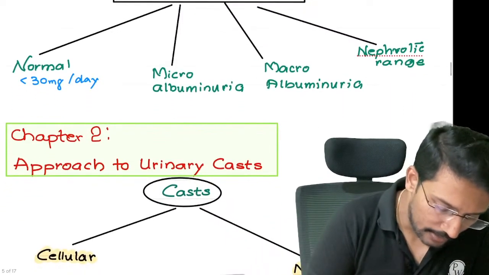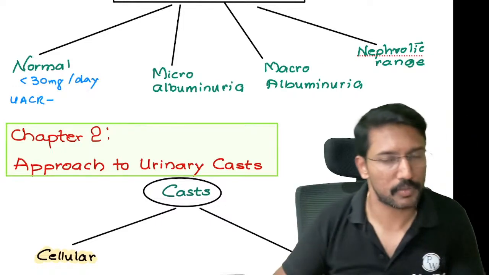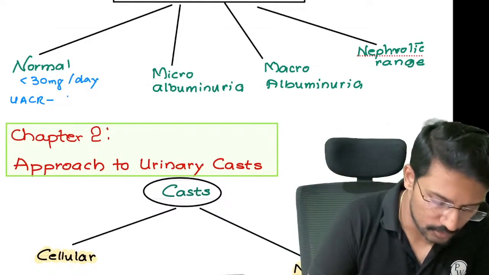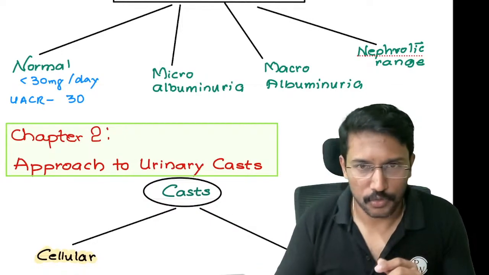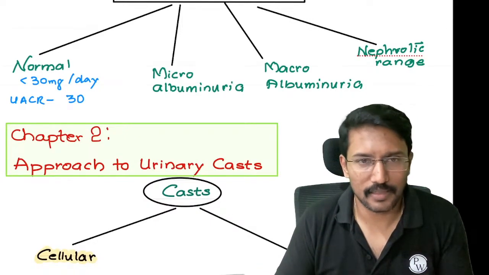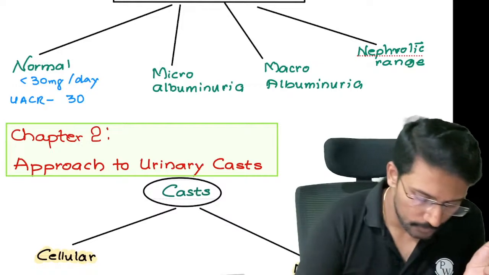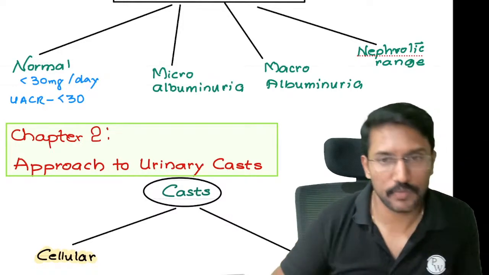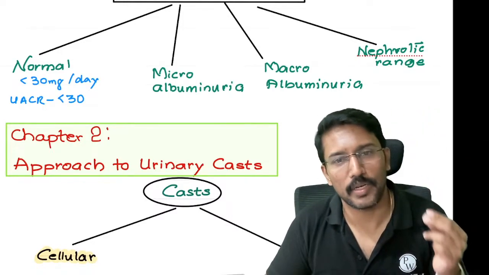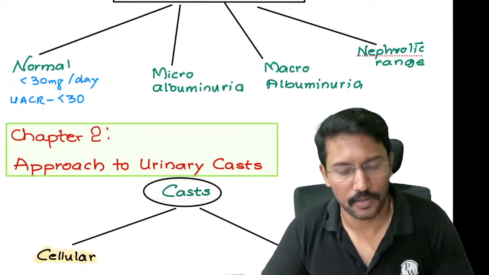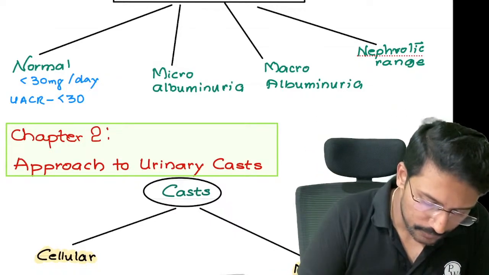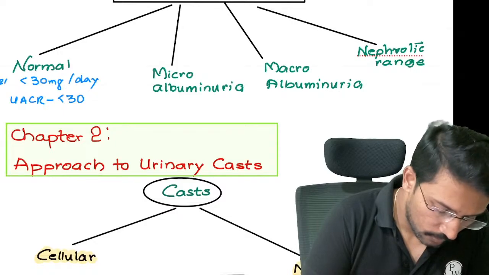Now if I look at the urine albumin creatinine ratio, it is pretty easy to remember. You have to remember the same number, that is going to be 30. It means that for 1 gram of creatinine passed in urine, you would be passing less than 30 milligrams of albumin. So usually we abbreviate it as 30 milligrams of albumin for every gram of creatinine passed.